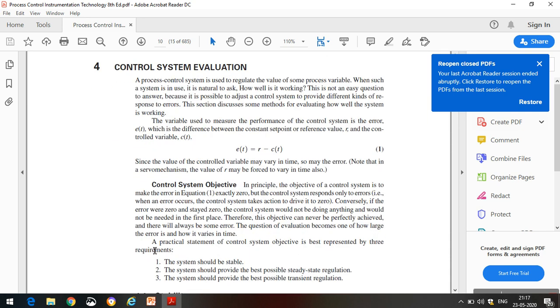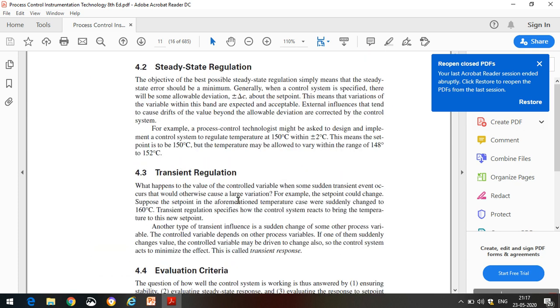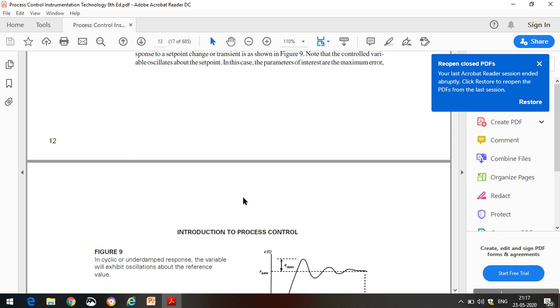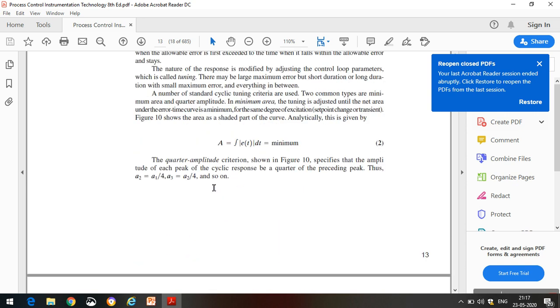So we will see that generally the error is nothing but R minus C or R minus B. How those values are represented, we are going to see in the second unit, where we are going to discuss the different types of controller and characteristics of controller.